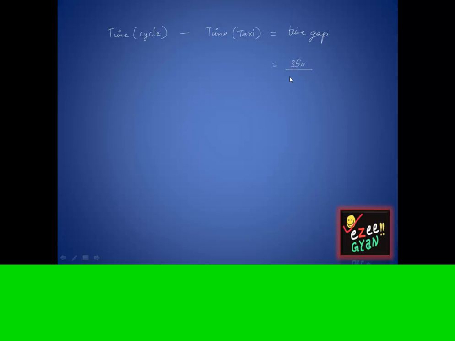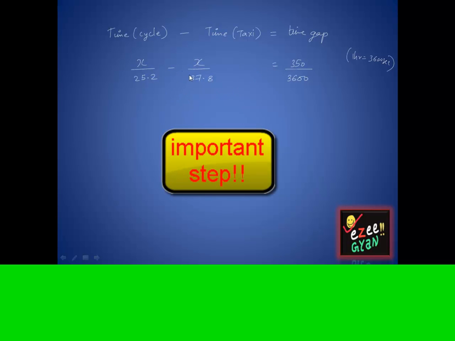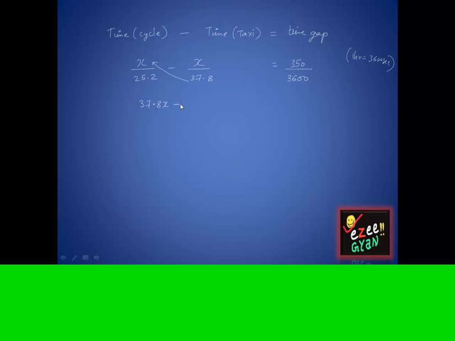It was in seconds, so you convert it into hours, because we know 1 hour is equal to 3600 seconds. Okay, so this was x by 25.2 minus x by 37.8. Now rather than finding out LCM, I'll be using the crisscross method, that is this multiplied by this, so that will be 37.8x minus this multiplied by this